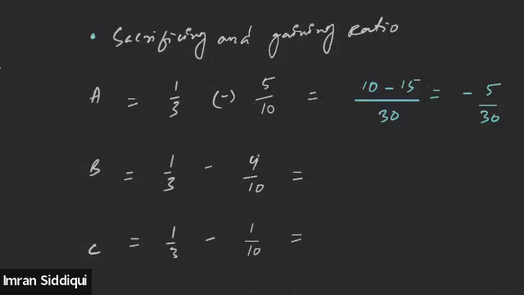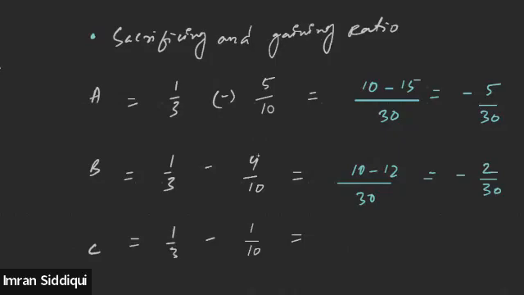So the ratio will be -5/30. In the previous classes, I have told you that whenever we get the negative value, that means that partner is sacrificing. So if the share is -5/30, that means A has sacrificed 5/30. Similarly, we will find out the sacrificing or the gaining share for B. So it will be 30 and 10 minus 12. This time also we will get the negative value, -2/30. So that means B is also sacrificing.